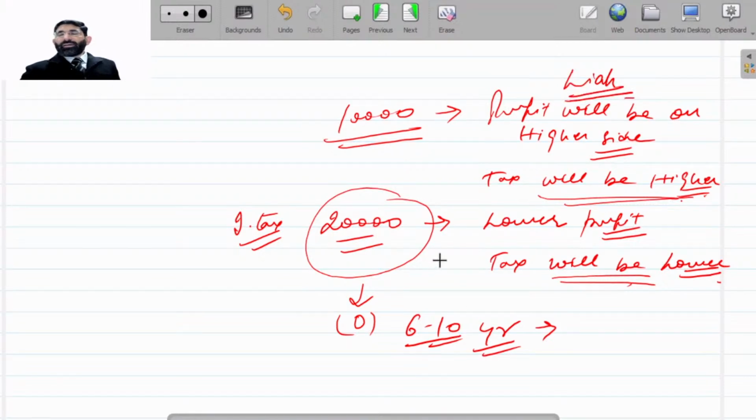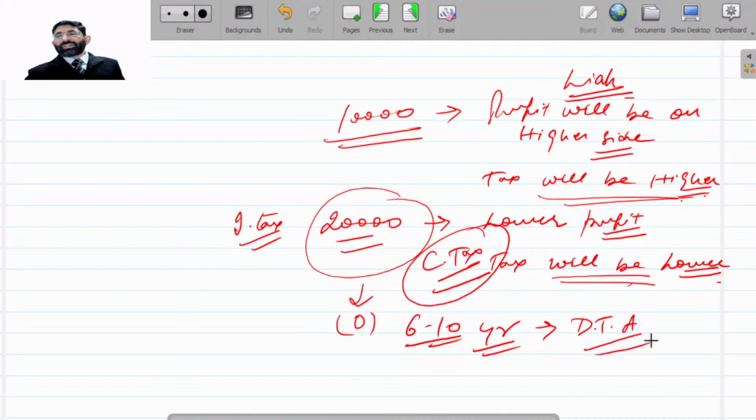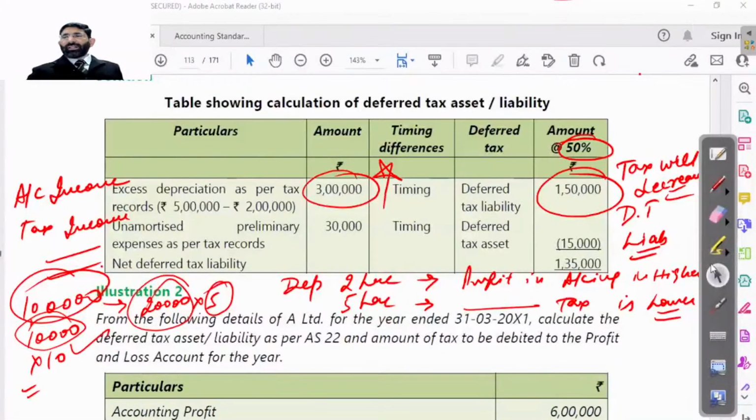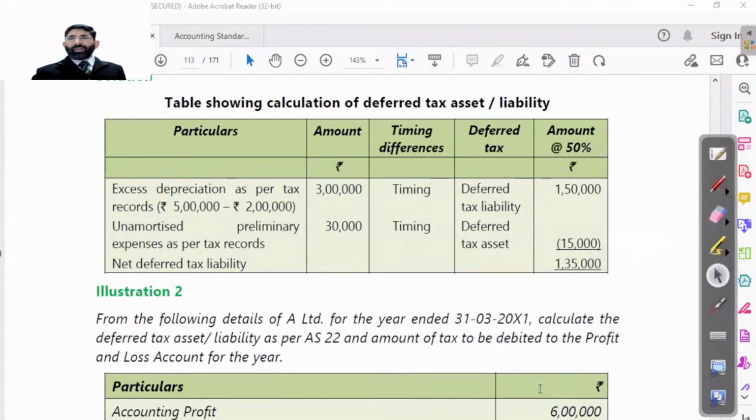But here, current tax will be lower. So from 6 to 10 years, it will become deferred tax asset, which will be adjusted out of this liability. So this is that type of treatment. Somehow it is technical. I know it very well. I'm trying to let you understand. So 1,50,000 will be the deferred tax liability.